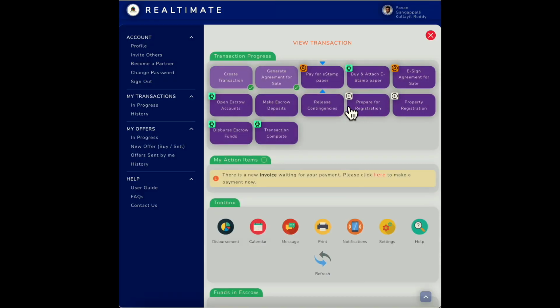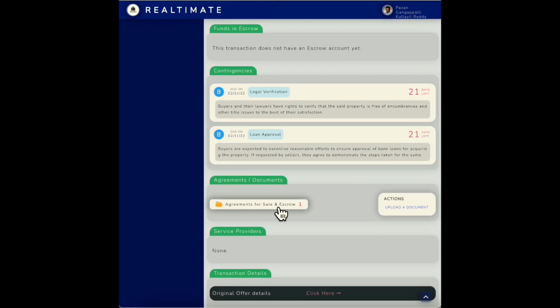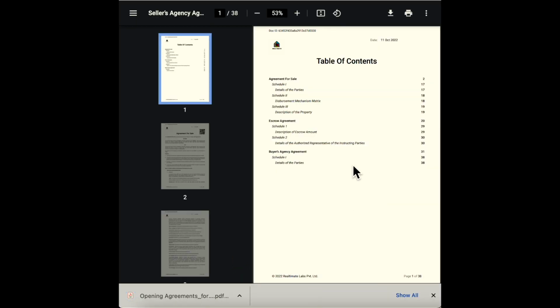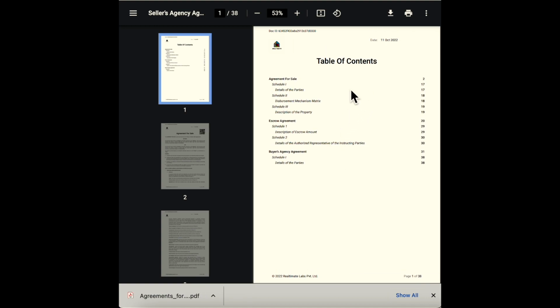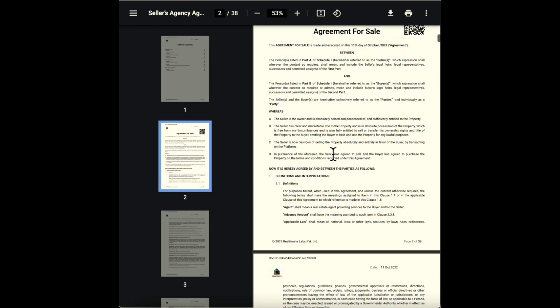And when you click on it, the first thing you'll notice is there's a call out for a payment to be made. And before we get there, let me show you what has happened to the offer, right? So when I download this and I open it, you can see that our platform has created a document, a digital contract, which has three components: the agreement for sale, the escrow agreement, and the buyer's agency agreement, since buyer was also supposed to get a commission.